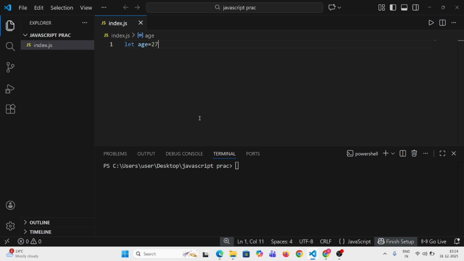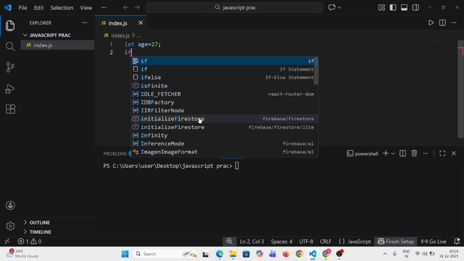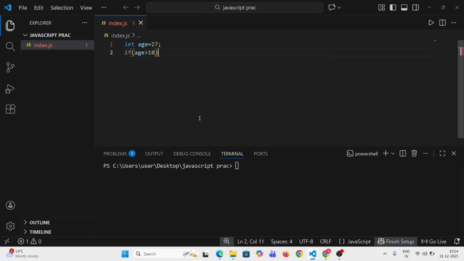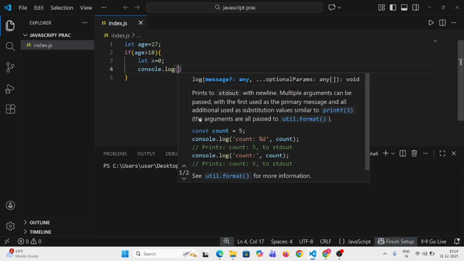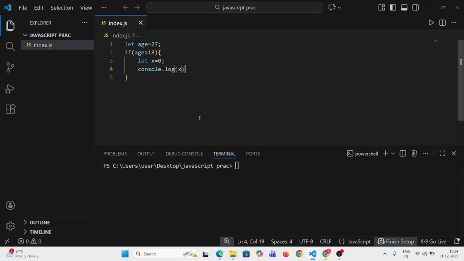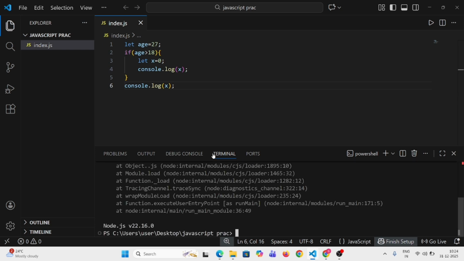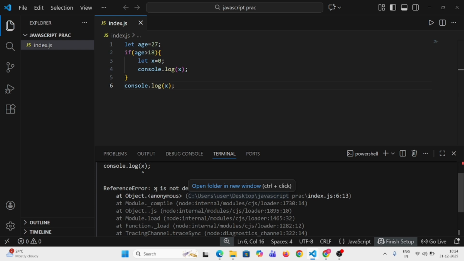Age is 27. Here we can use the let and const keywords but not the var keyword. If age is greater than 18, you can declare variables inside the block. Console.log of x. If you call it outside the block also, let's see what will happen. Here you can see we have got the error.